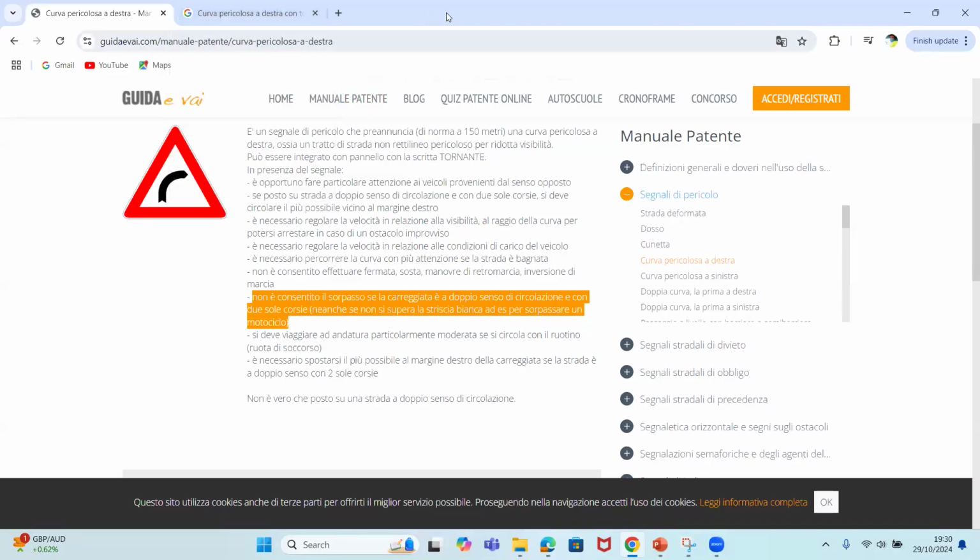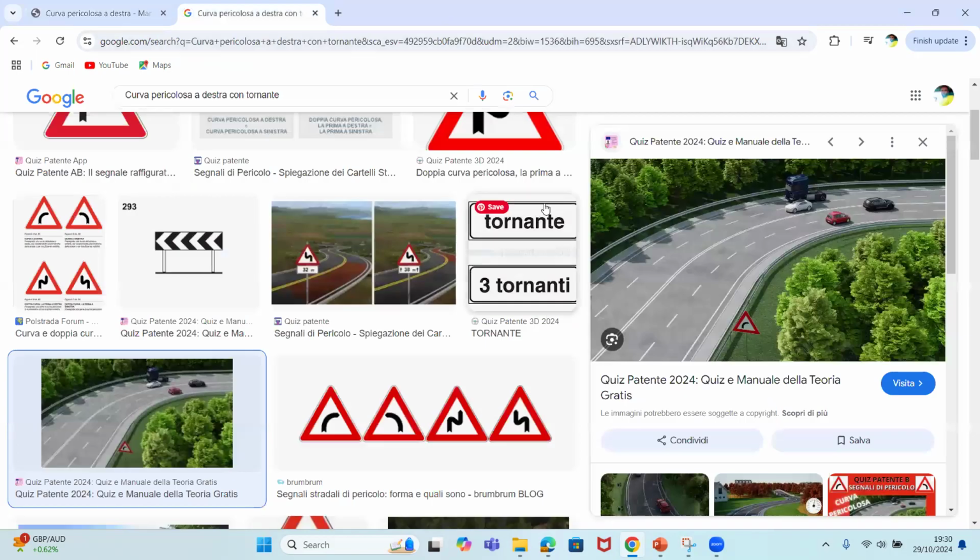Most times, if the road is double lane, maybe... Say it again. Is it senso unico or doppio senso? If it's double, but each lane is coming from one direction. I don't know how to put it. Okay, I remember. Let me see, something like this. Yeah, something like this. It will be easier if you say, yeah, this one is a good example.